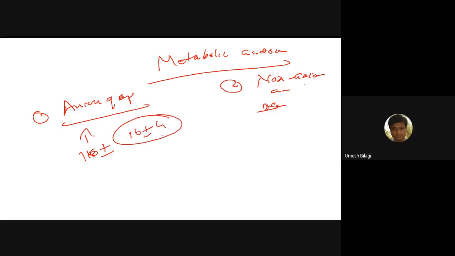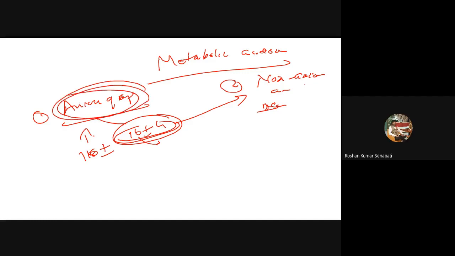That means 8 to 16 is the normal anion gap. If the anion gap falls in this range, then it is a non-anion gap acidosis. If it is increased, then it is anion gap acidosis. If extra acid is entering the body, you get this type of acidosis, like diabetic ketoacidosis or lactic acidosis. If there is a non-anion gap acidosis, then this will not be there.